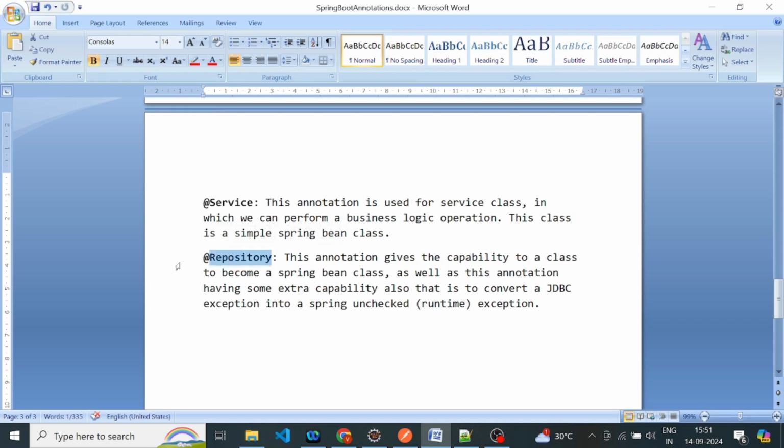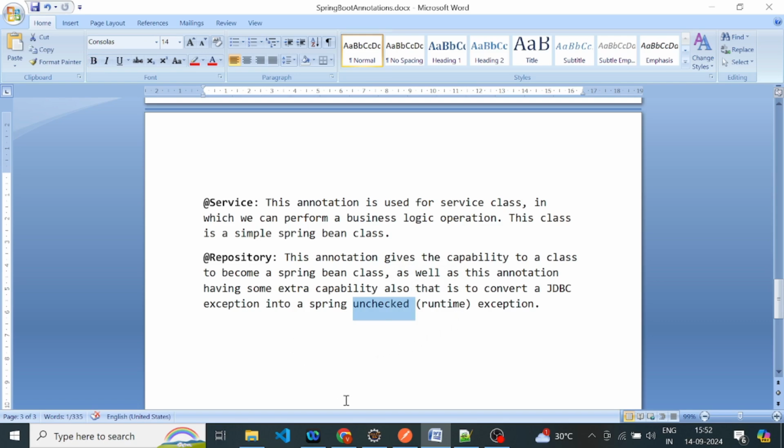And this is the @Repository annotation. This annotation gives the capability to a class to become a Spring Bean class, and it also has some extra capability, that is to convert a JDBC exception into a Spring unchecked exception. So what are JDBC exceptions? JDBC exceptions are SQL exceptions, and almost all SQL exceptions are checked exceptions. So this annotation converts those checked exceptions into unchecked or runtime exceptions. So this is all about the theoretical part.